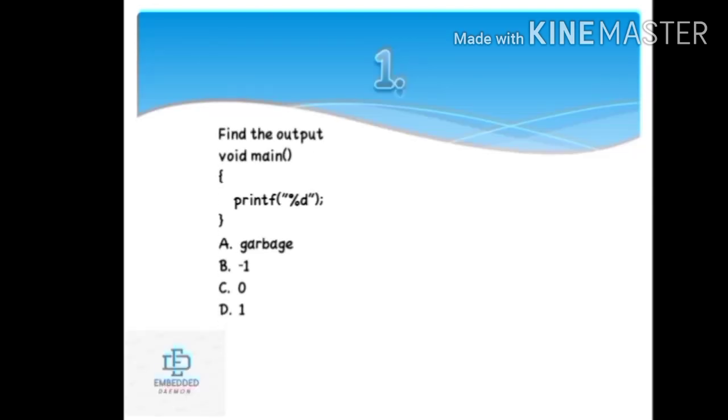So let's get started. First question is void main. A printf statement is given in which only the format specifier is declared, and no value is assigned. That's why it will print a garbage value. So our answer is option A.